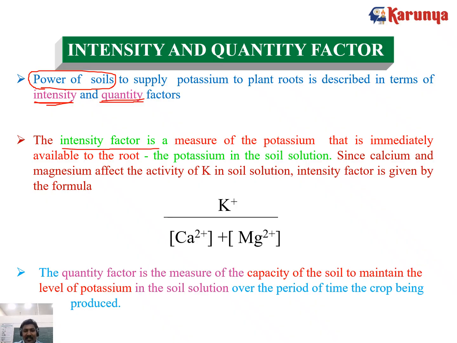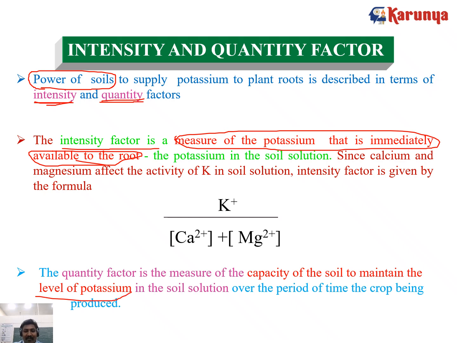The intensity factor is a measure of the potassium that is immediately available to the root. And the quantity factor is the capacity of the soil to maintain the level of potassium in the soil.